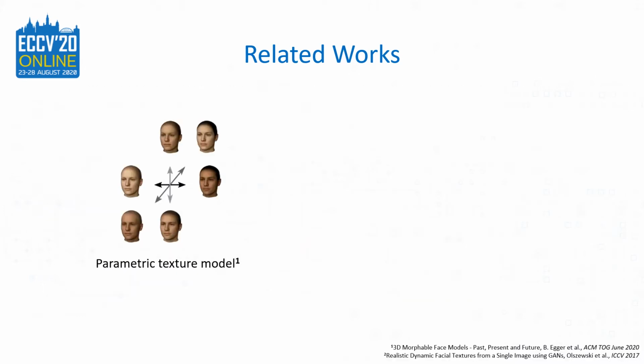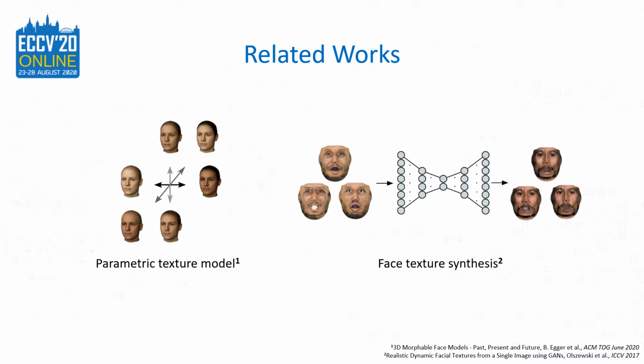For skin texture, existing methods either use a single albedo map per user learned from a parametric texture model or hallucinate expression-specific albedo maps based on general user expression dynamics, thereby failing to capture user-specific high-frequency texture details.